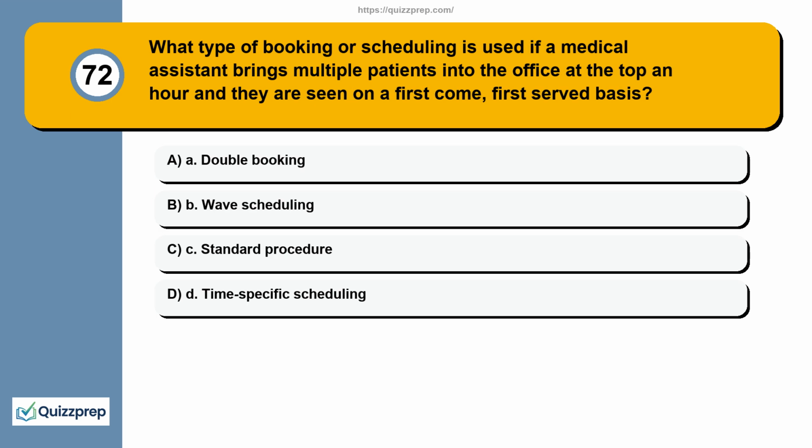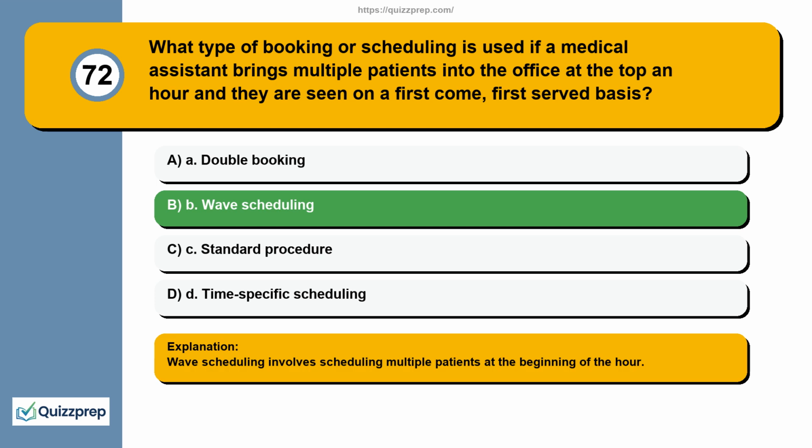Question 72. What type of booking or scheduling is used if a medical assistant brings multiple patients into the office at the top of the hour and they are seen on a first-come, first-served basis? A. Double booking. B. Wave scheduling. C. Standard procedure. D. Time-specific scheduling. Wave scheduling involves scheduling multiple patients at the beginning of the hour.